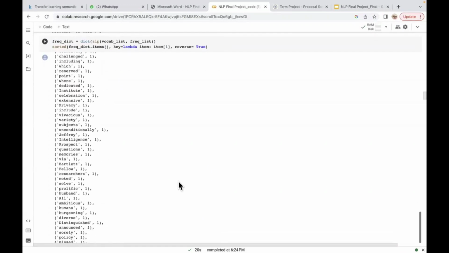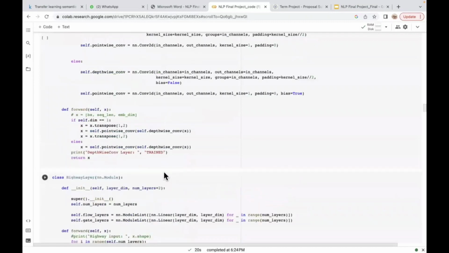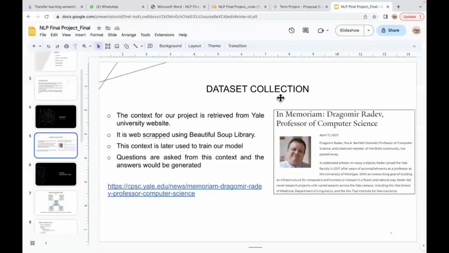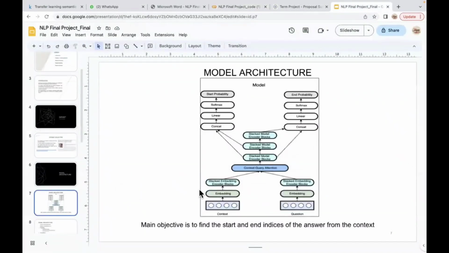Then I'll explain the architecture right away. Here we are taking context. Here we're taking the text and we are embedding the words. There are three types of embeddings: positional embeddings, character embeddings, and word embeddings.